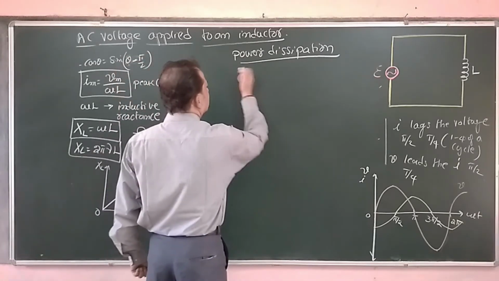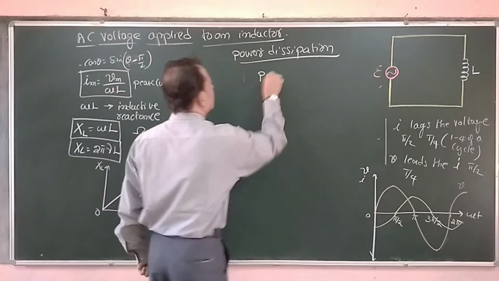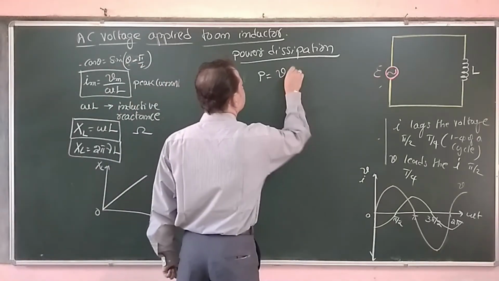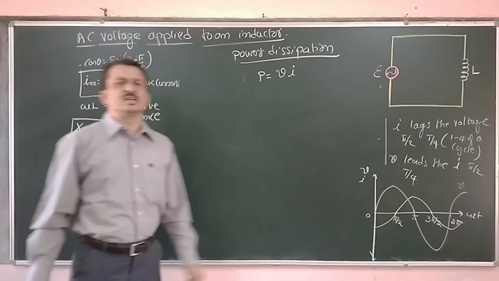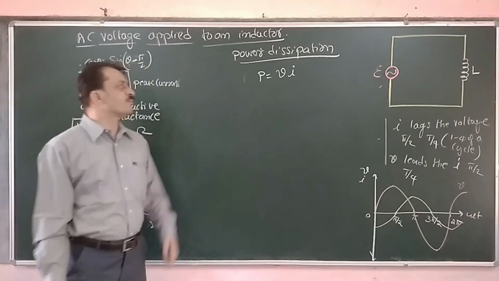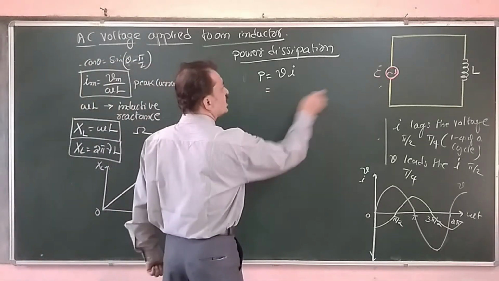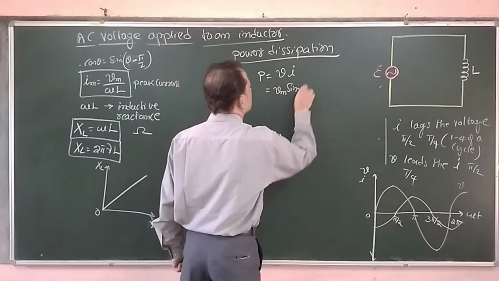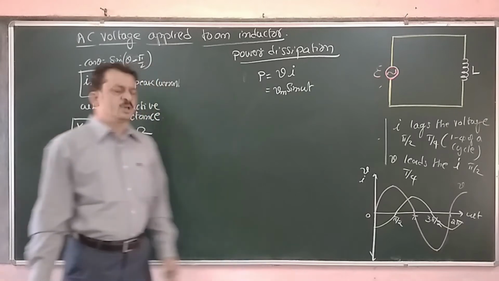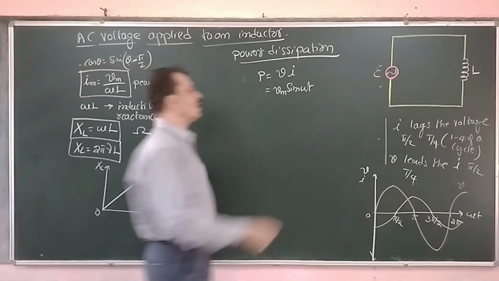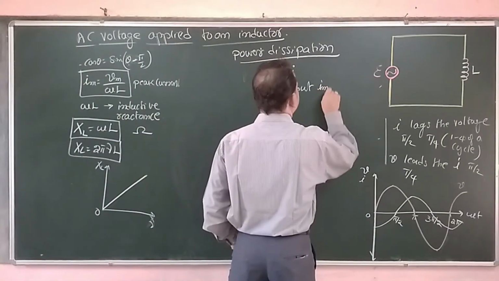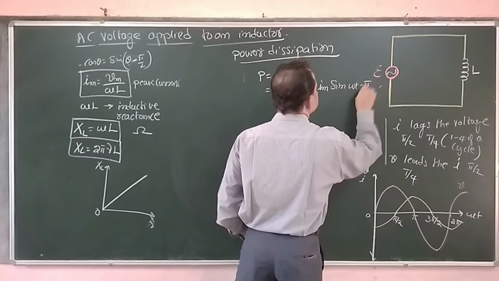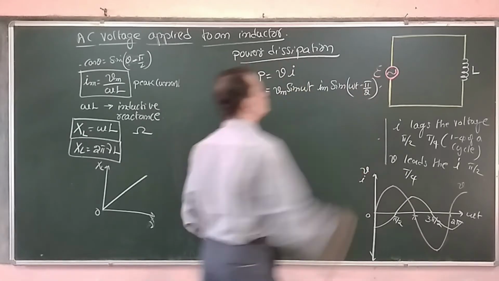As we have studied, the instantaneous power is the product of instantaneous voltage and instantaneous current. Now instantaneous voltage we know is Vm sin omega t. Instantaneous current that we have derived is Im sin(omega t minus pi by 2).